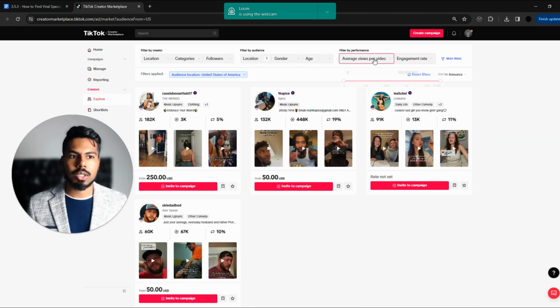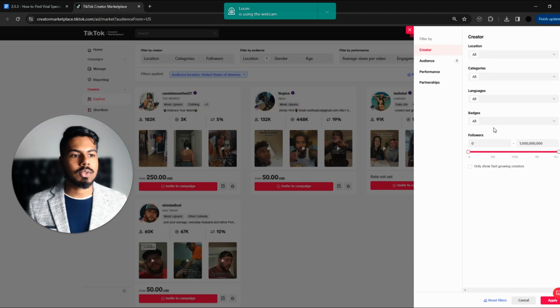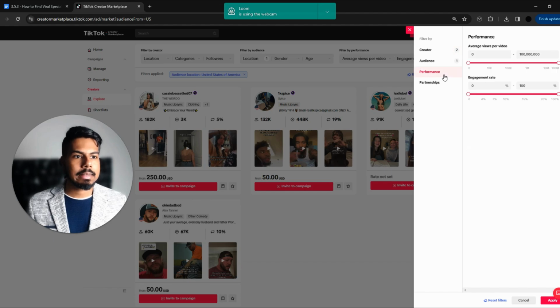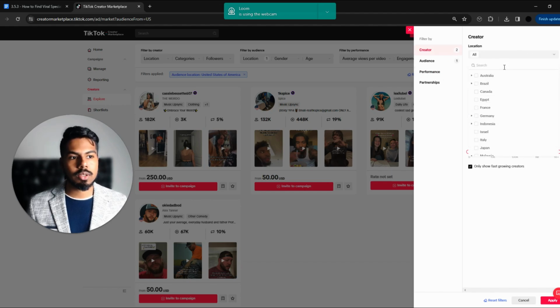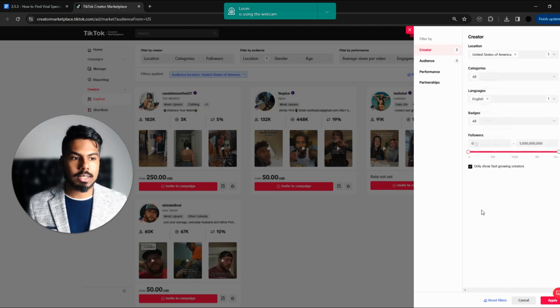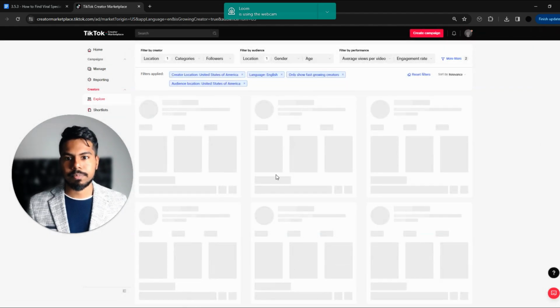And after location, you could go ahead and target with the engagement rate. Even with the engagement rate, you could select the language of the creator. You could also select fastest growing creators only. And along with that, you could choose the location of the creator, potentially, if you're in the US, then you could select US and click apply.